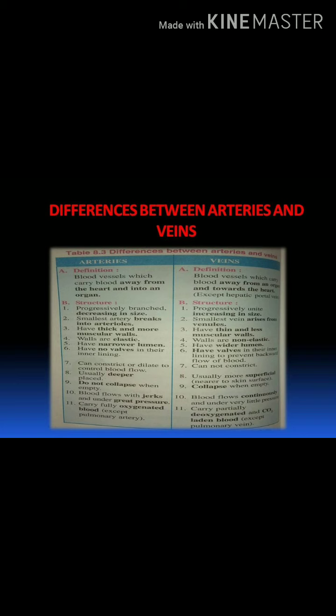Next, you can see the differences between the artery and veins. It is very important. Here, first one, artery: it carries the oxygenated blood away from the heart into an organ. Vein: it carries the deoxygenated blood away from an organ towards the heart. Next, about the structure. First, the artery progressively branches, decreasing in size. I already said aorta divides into artery, artery divides into arteriole. So when it divides, its size decreases. In the veins, they progressively unite and increase in size.